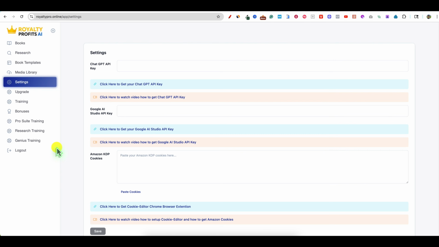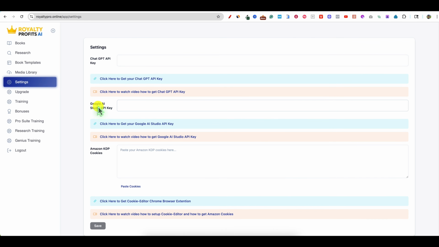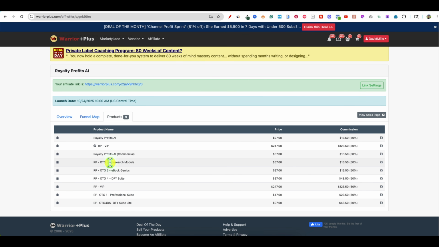So you're going to go over to settings and you're going to need to add your ChatGPT OpenAI key right there. And then you can add your Google AI Studio API key for images. There's an upgrade. Okay, so the research module that I'm showing you right now is OTO2. So you will need to purchase that for $37. Then the ebook Genius is OTO3. The Done For You suite is OTO4. And one of these, I think that might be OTO4 right here for $97. I think that's the automation.